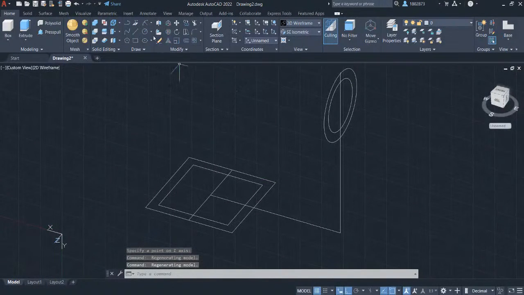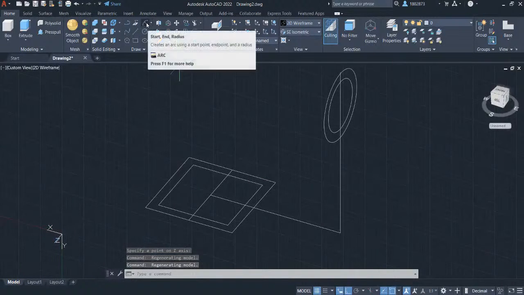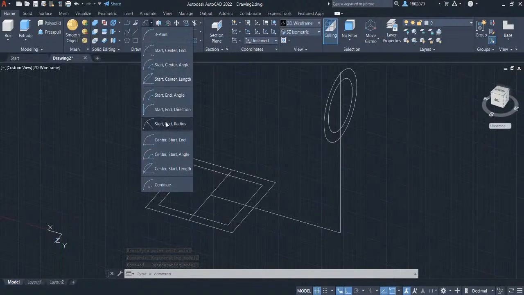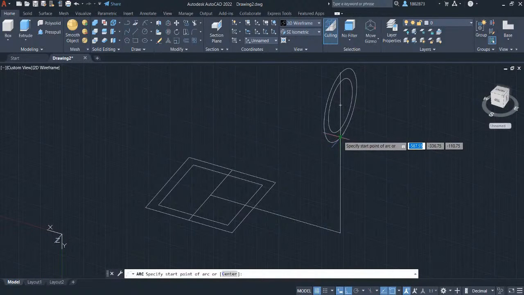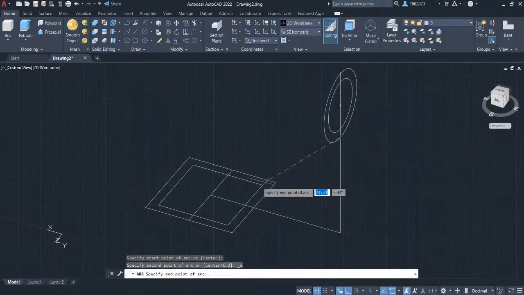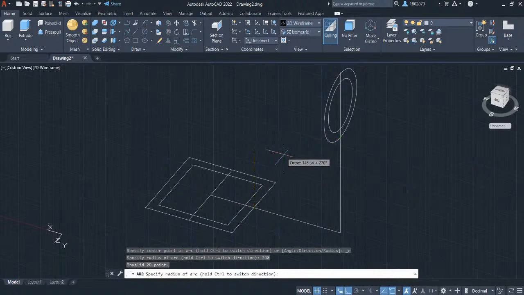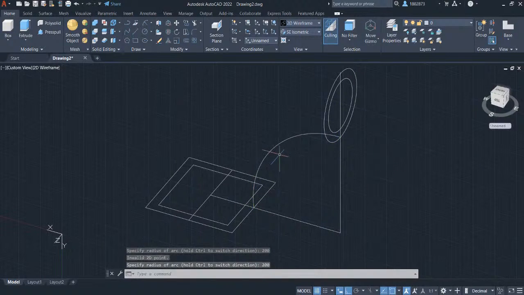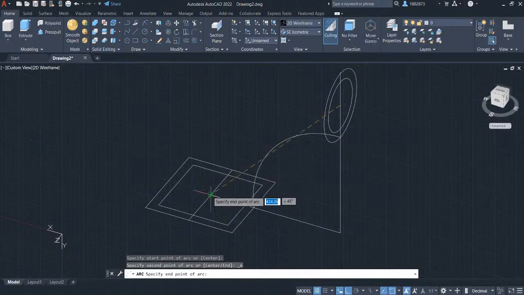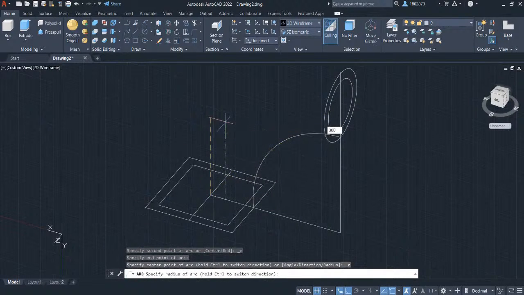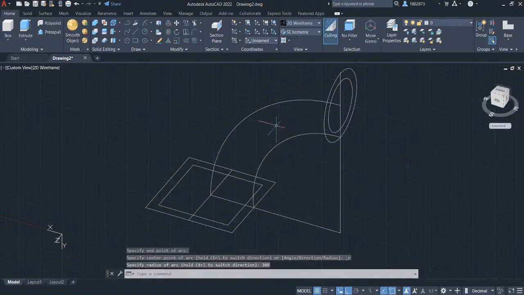Head over to the draw panel in the ribbon. Under arc, select start and radius. Select the start point as this intersection point and connect it to this midpoint. Let's key in 200 and press Enter. Select again the arc. Left click on this center point and select the end point to be this midpoint. Let's key in 300 and press Enter.